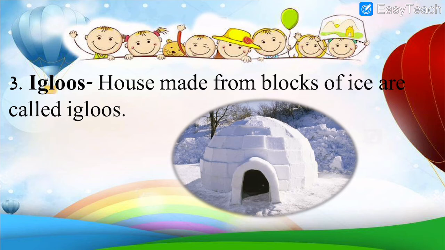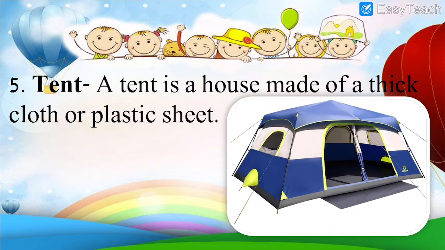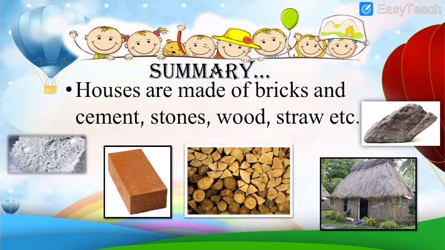Igloos, houses made from blocks of ice, are called igloos. Caravan, a house on wheels is called caravan. Tent, a tent is a house made of thick cloth or plastic sheet. Then we had learned the summary.